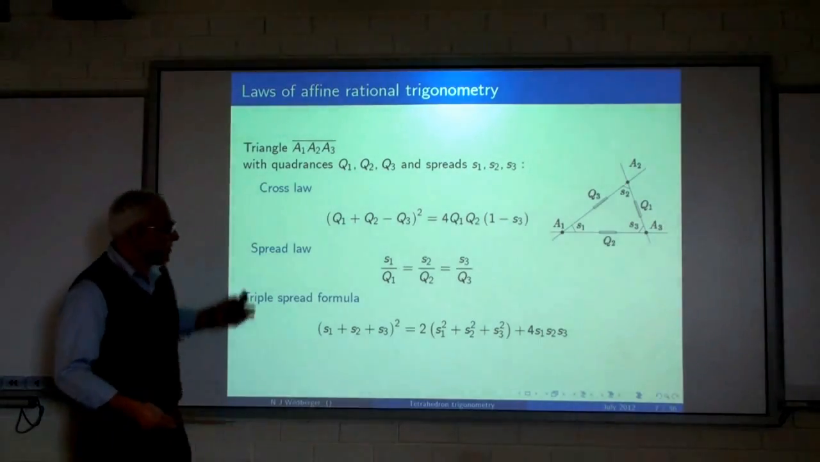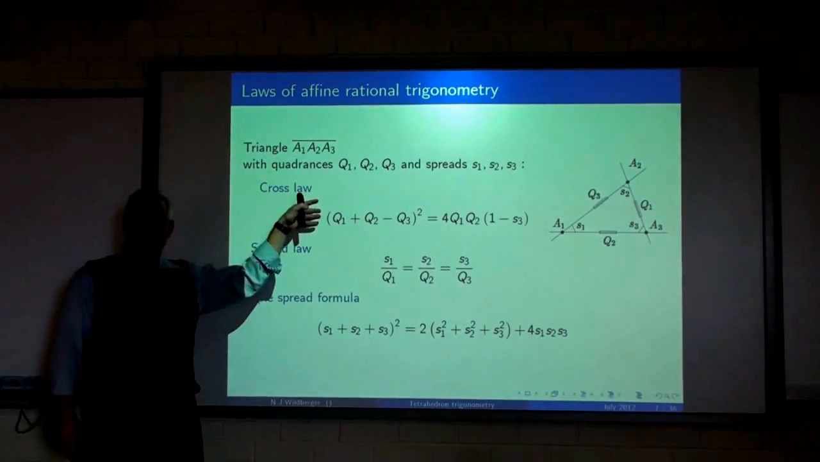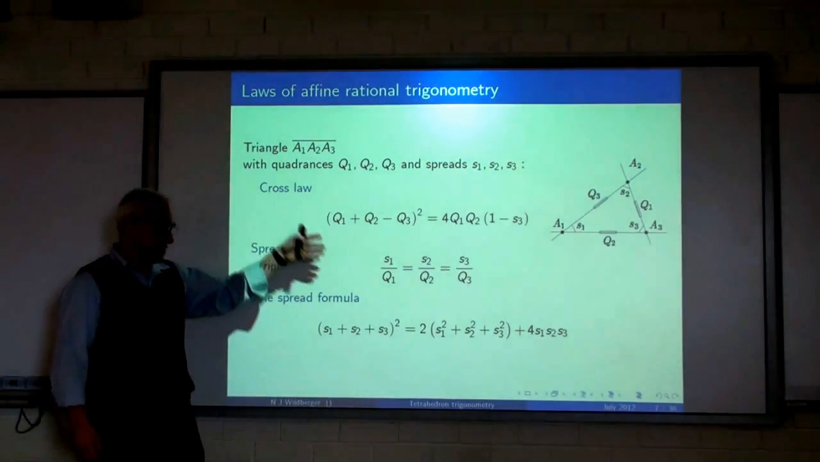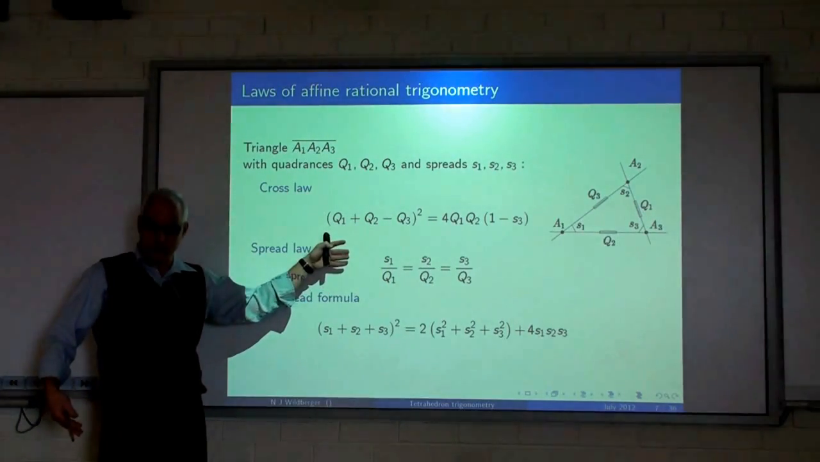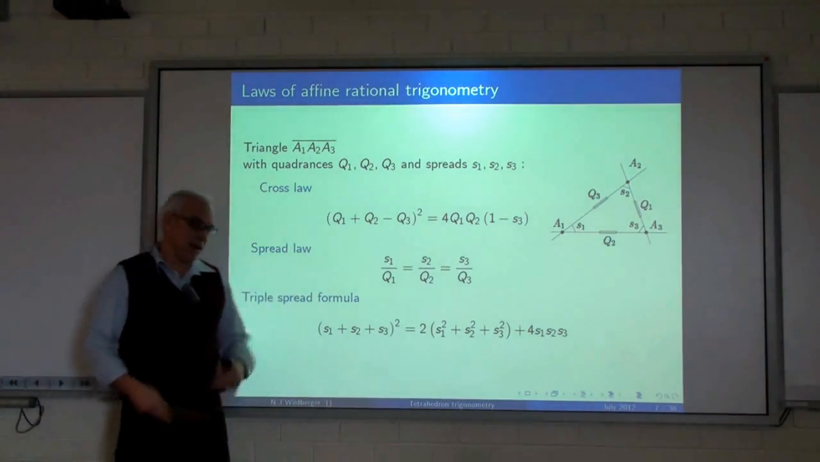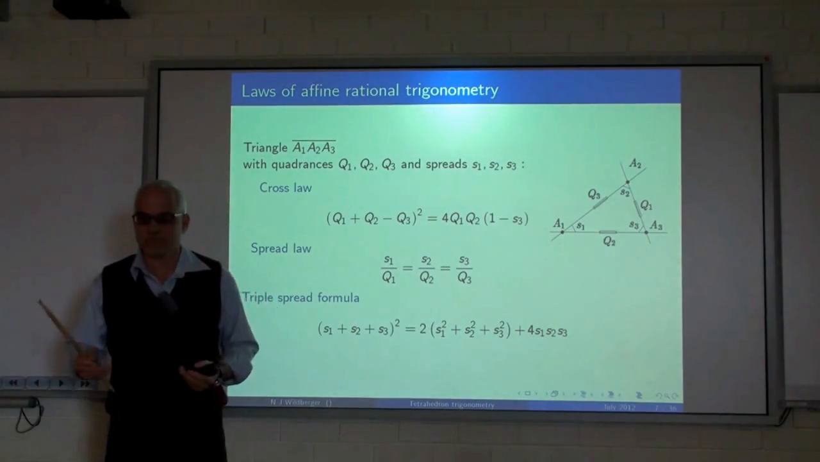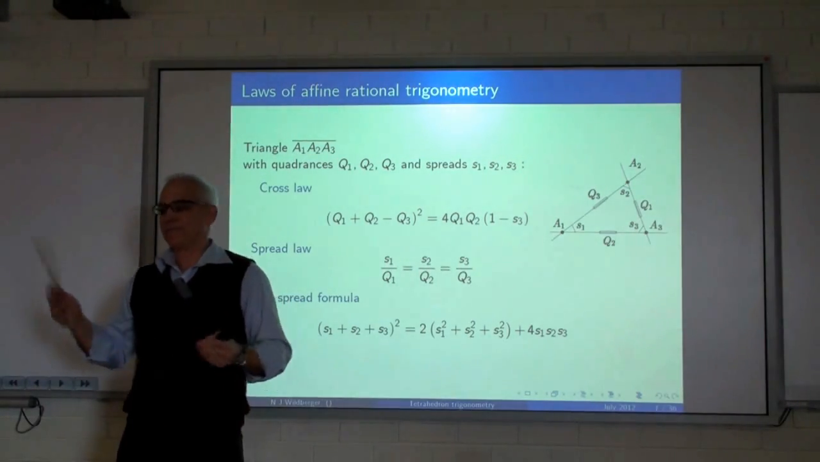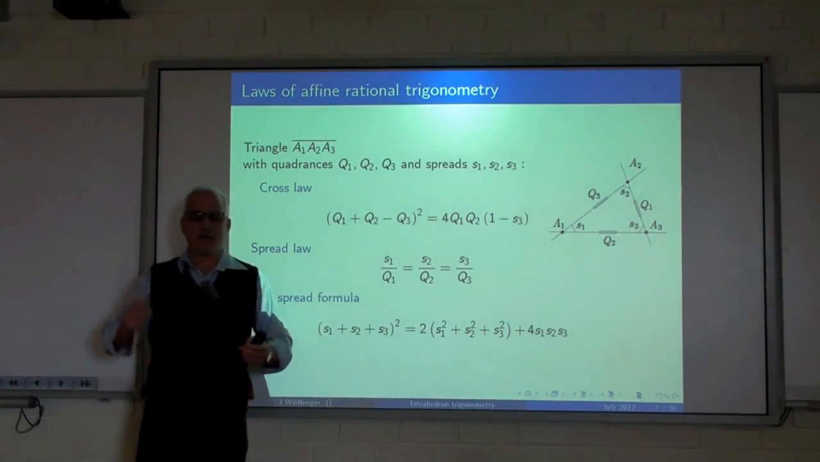So these are obvious analogs of the cosine law in classical trigonometry, of the sine law in classical trigonometry, and of the fact that the three angles sum up to 180 or, what is it, pi.